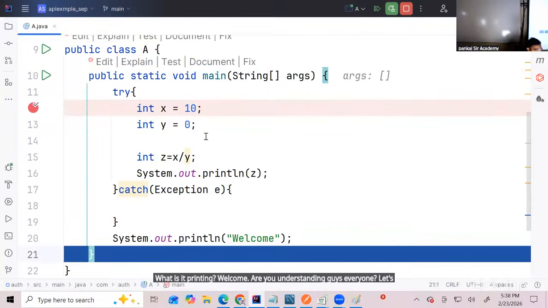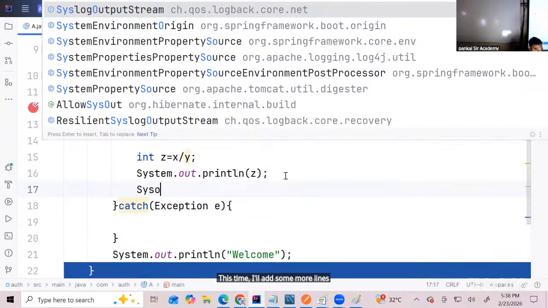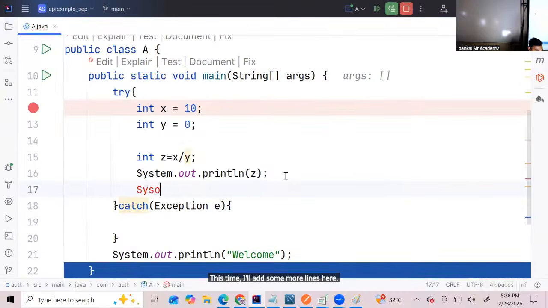Let's see this here again. This time I'll add some more lines here. Some more lines let me add here.